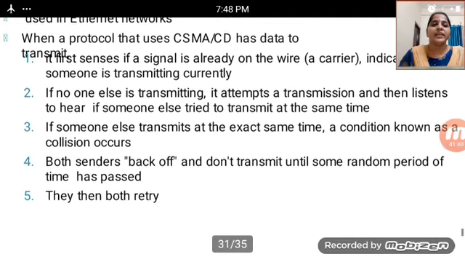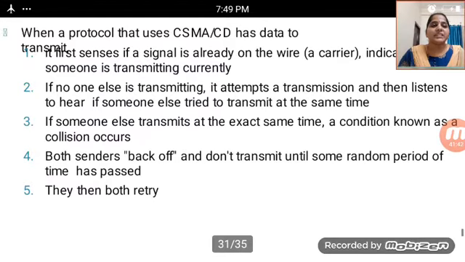And if someone else transmits on this connection media at the exact same time, a collision occurs.